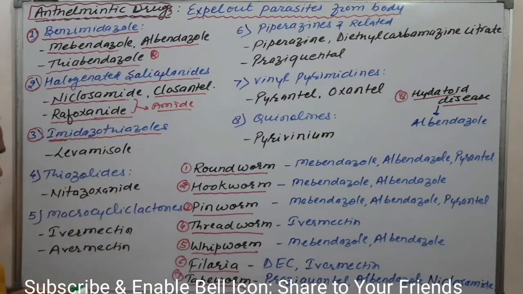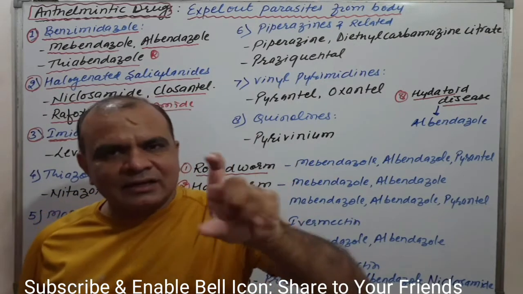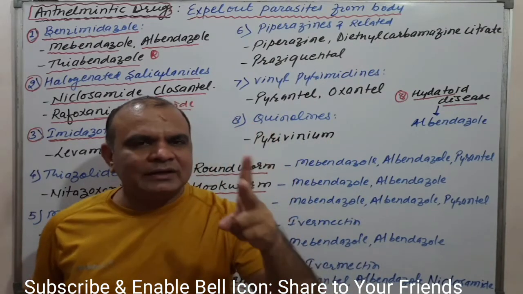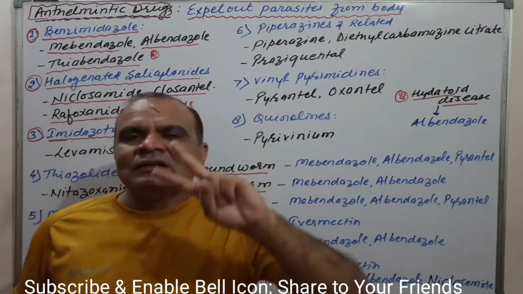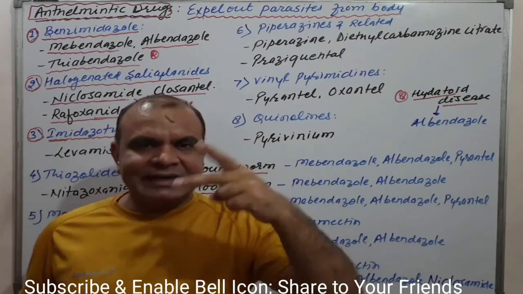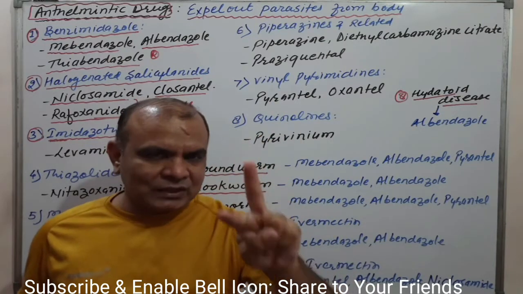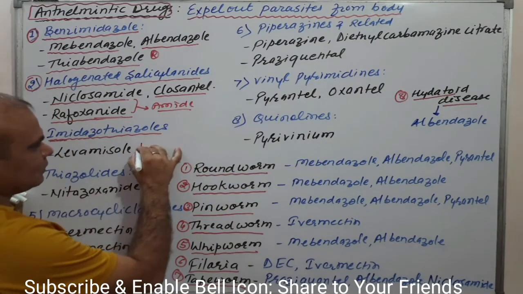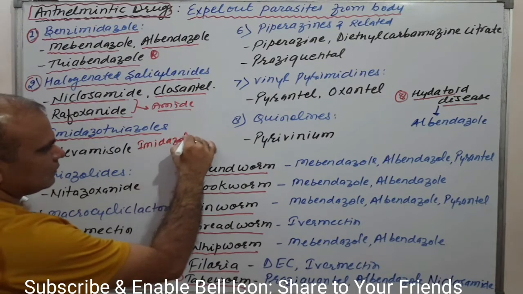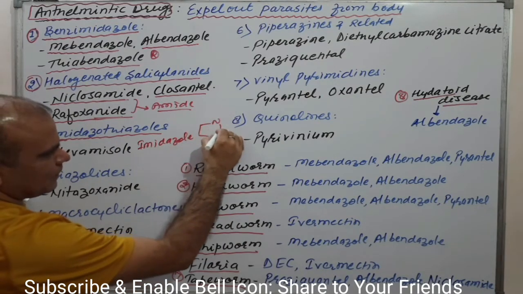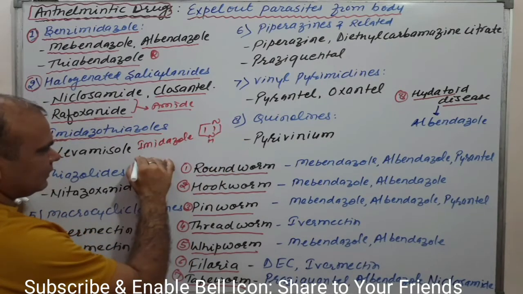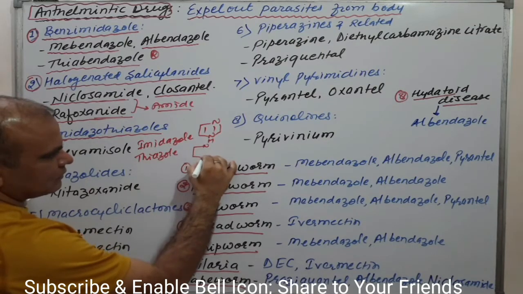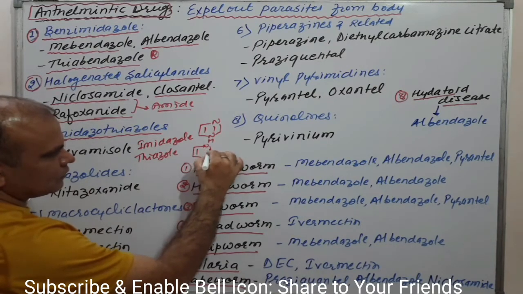imidazothiazole, a two-ring system of imidazole and thiazole. The imidazole ring system is a five-membered ring containing 2 nitrogens at the 1,3 positions. Thiazole is a five-membered ring containing 2 heteroatoms, one nitrogen and one sulfur. Try to understand imidazole, this one. And what is thiazole? Nitrogen and sulfur, this one is the thiazole.